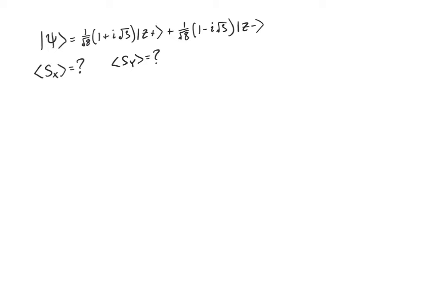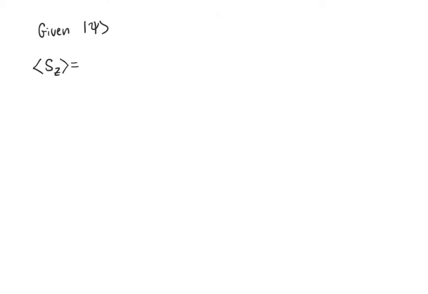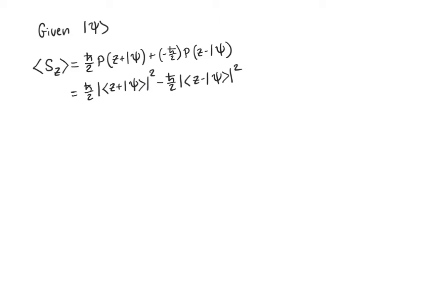To see it, though, we have to do a bit of work. So we're going to actually start by talking about the expectation value in the z direction for an arbitrary unknown state psi. And we're going to start by writing down the definition of the expectation value, like we did before. But we also actually know how to compute the various probabilities of our state psi being measured as plus h bar over 2 or minus h bar over 2. So we can express the probabilities as those amplitudes squared.